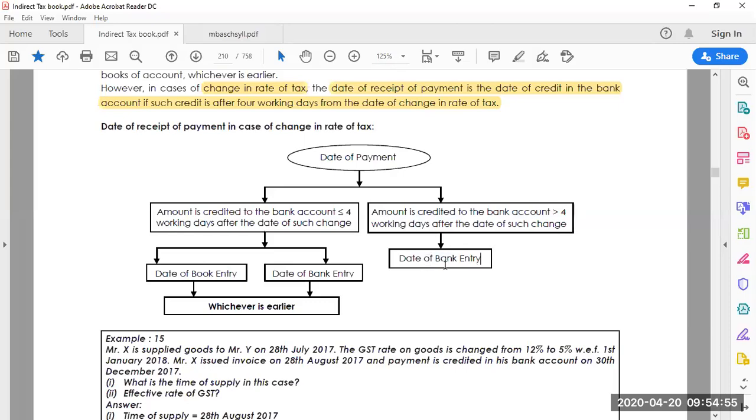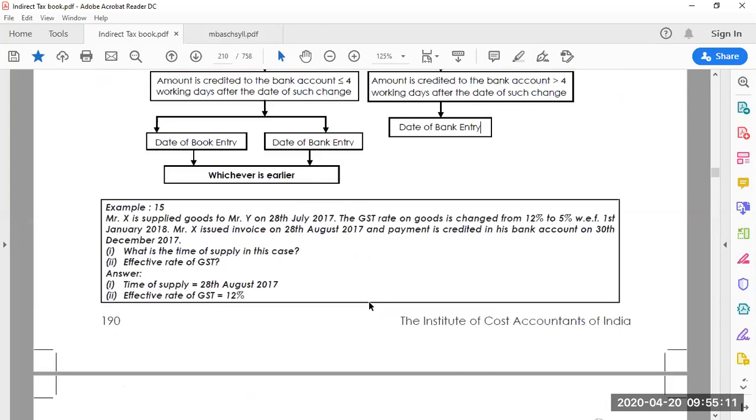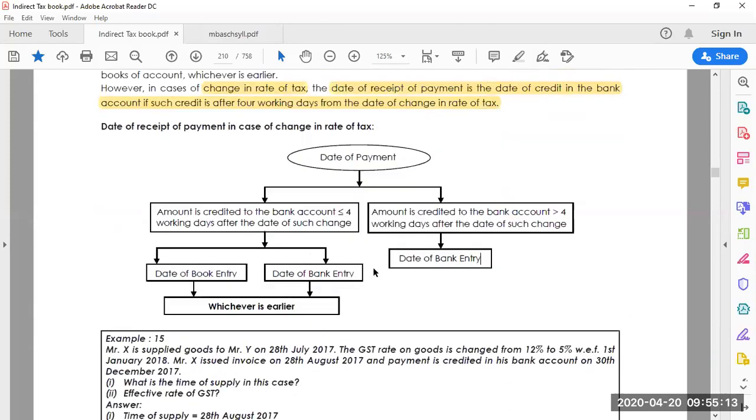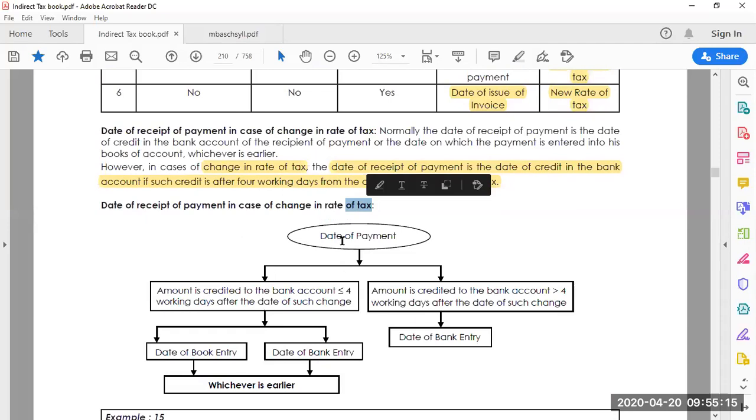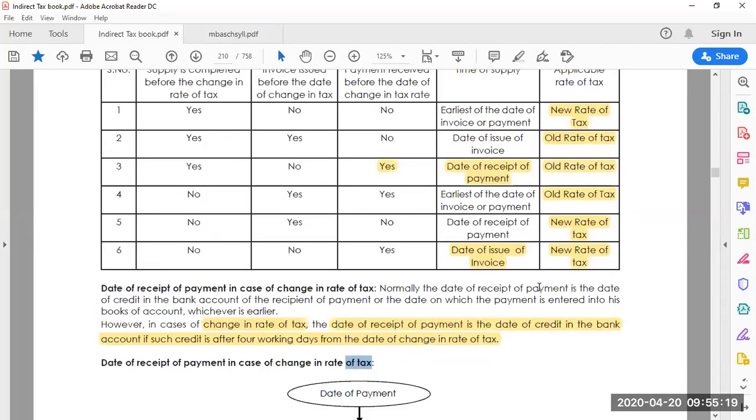In the other case, less than 4 days, whichever is earlier of the date of book entry or date of bank entry is the time of supply. Please be aware of this; when you look at the flow chart, it is self-explanatory.